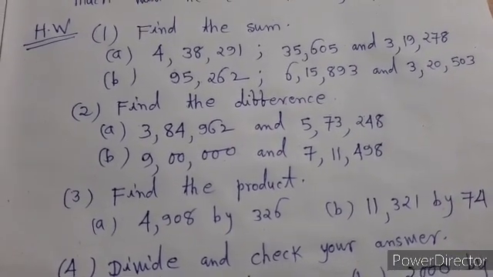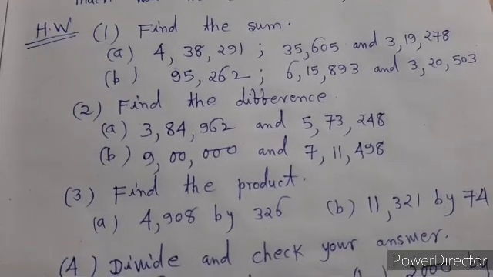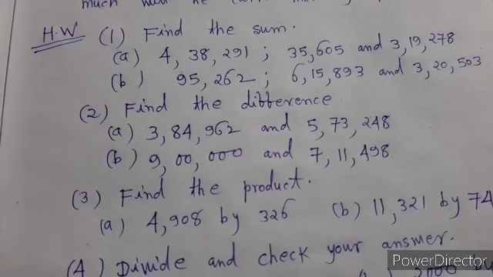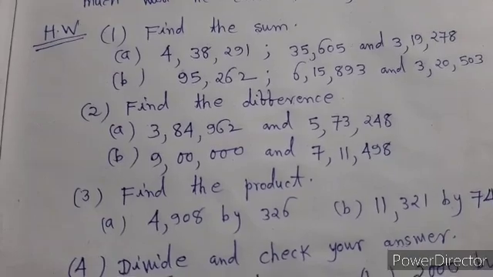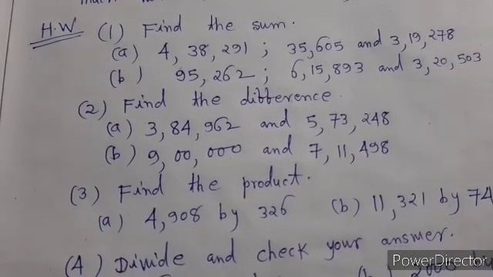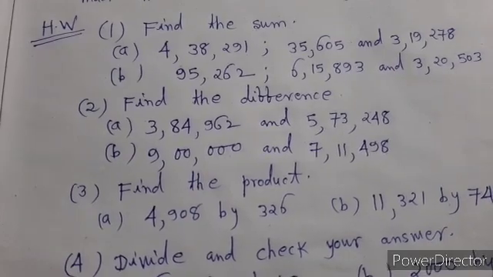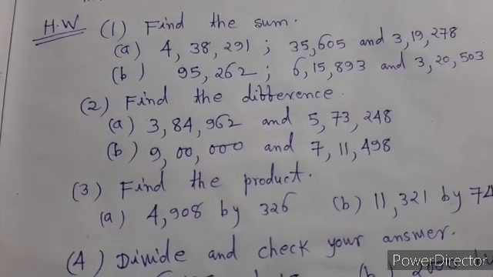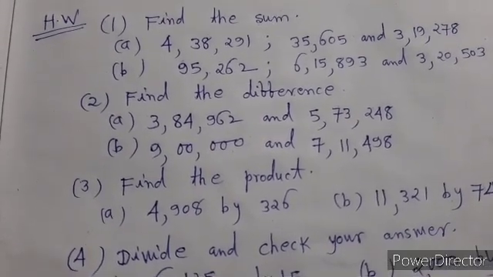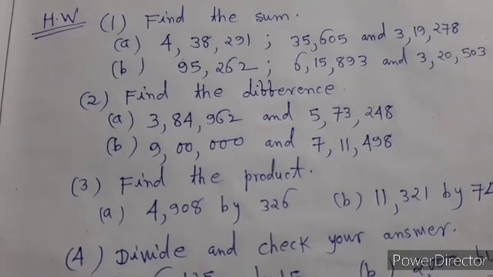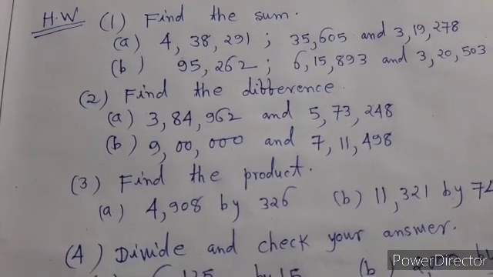Question B is 95,262; 6,15,893 and 3,20,503.